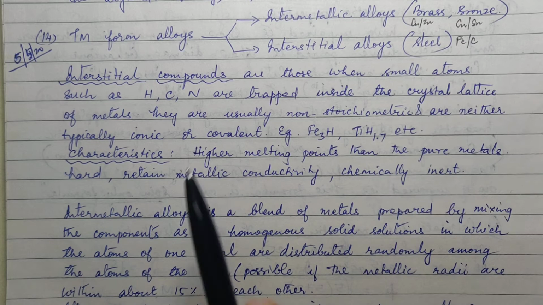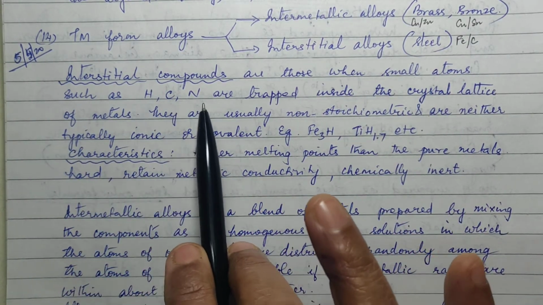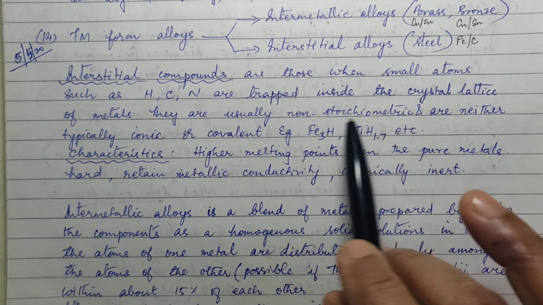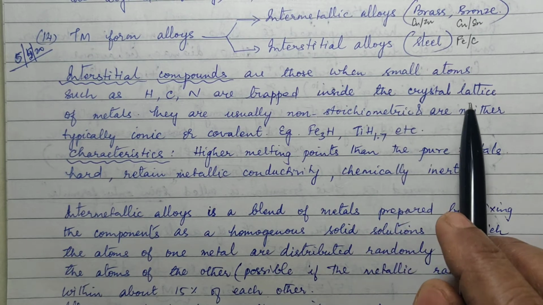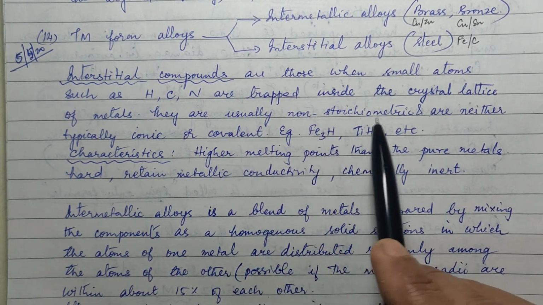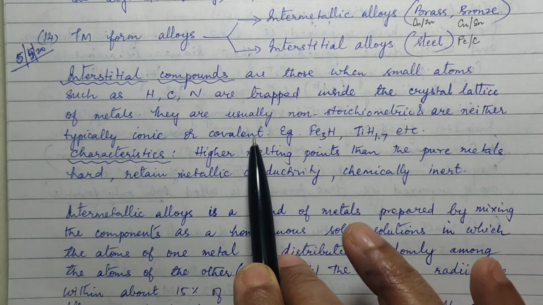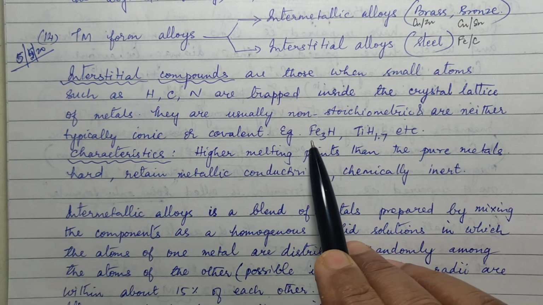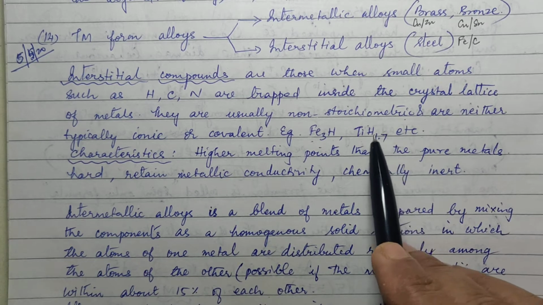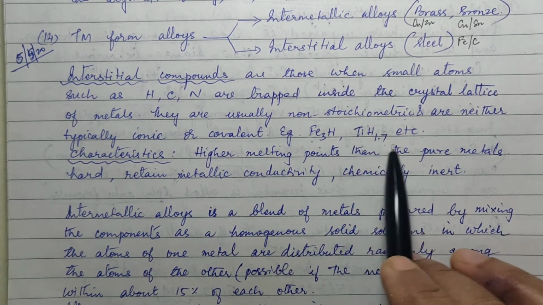Now, what are interstitial compounds? They are those when small atoms such as hydrogen, carbon, nitrogen are trapped inside the crystal lattice of metals. Trapped inside the crystal lattice, where? In the interstitial spaces. And they are usually non-stoichiometric and are neither typically ionic nor covalent. The best examples are Fe3H, TiH1.7. See, look at the proportion 1.7, 1 is to 1.7. We never express any formula like this, is it not?